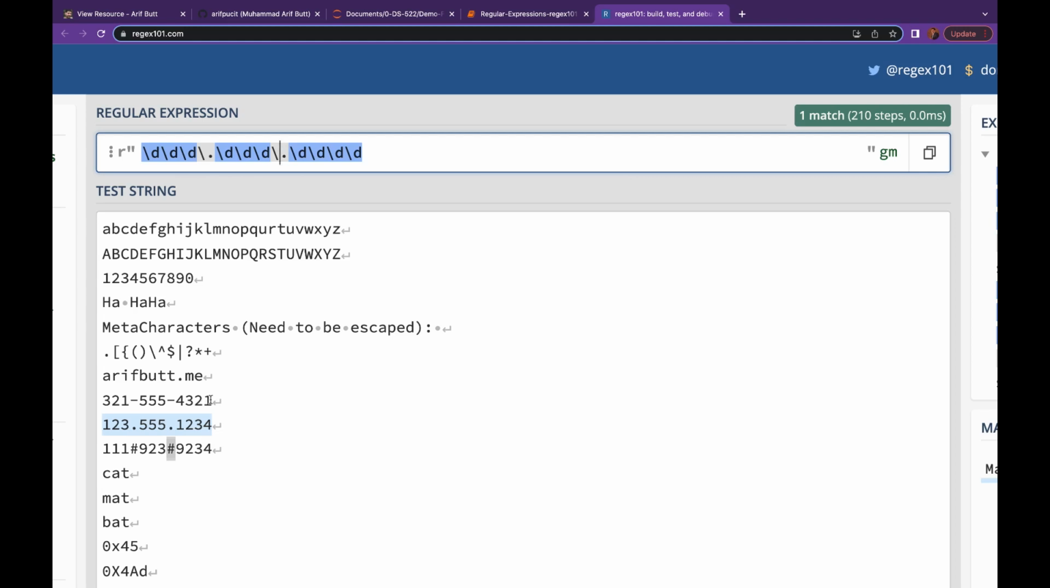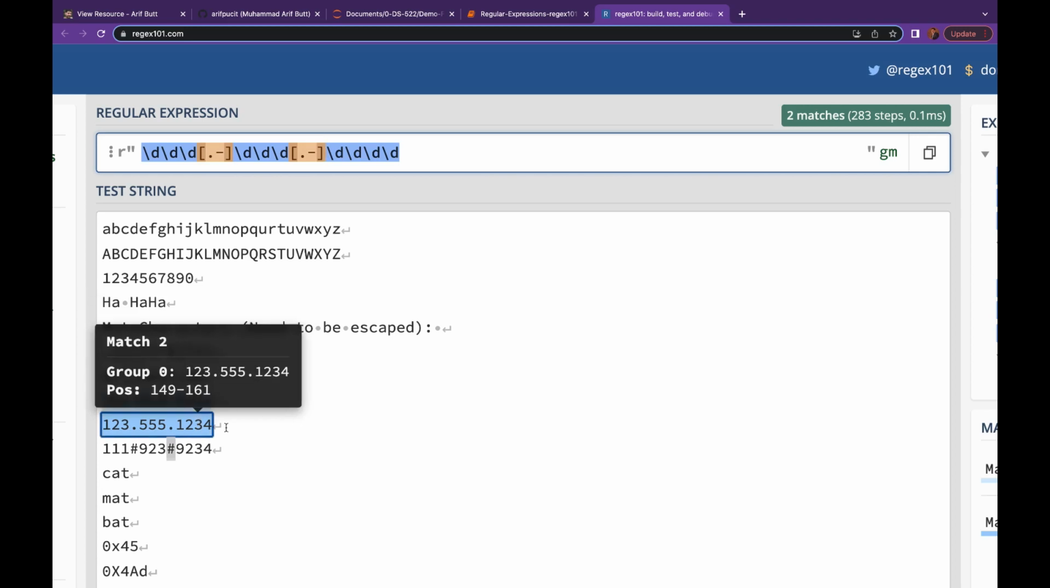Actually, what we want is that the separator can be either of the two symbols, the hyphen or the dot. So here we need to use another metacharacter, and that is a straight bracket, which is used to match a single character out of the characters listed inside it. So let's try this out. Let me put a straight bracket, a dot, a hyphen, and let me close it. And we have a success. Both the numbers are selected.